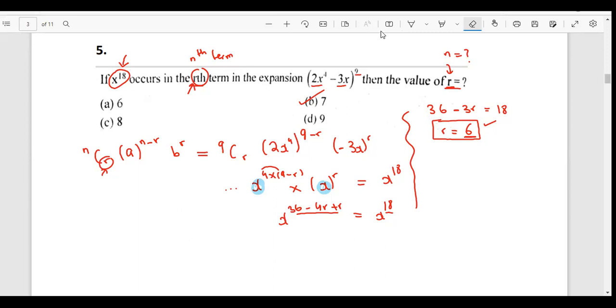Okay, students are confused here. Since r is 0 in the first term, the seventh term would be the one containing r equals 6. Yes, very good, Saad. Excellent. You are right.